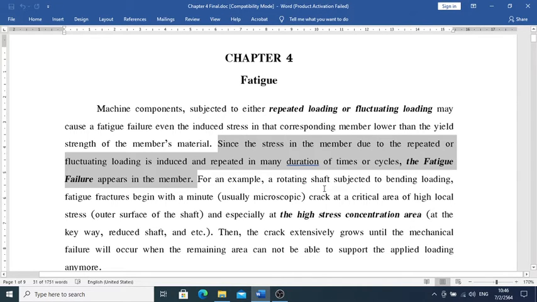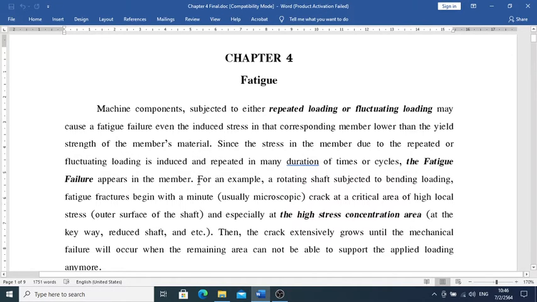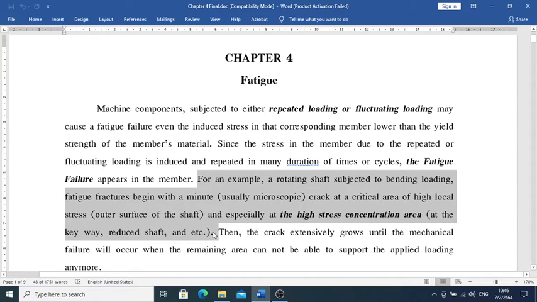So it says in here, for example, a shaft subject to bending loading: fatigue fracture begins with a minute microscopic crack at the critical area of high local stress at the outer surface of the shaft, and especially at high stress concentration areas such as keyways or reduced shaft sections, etc.